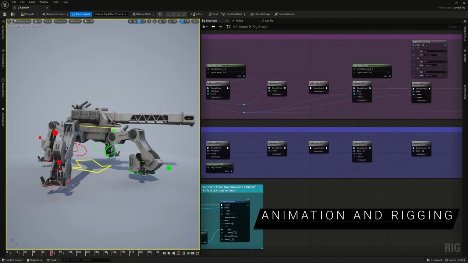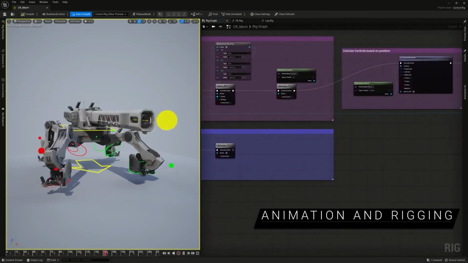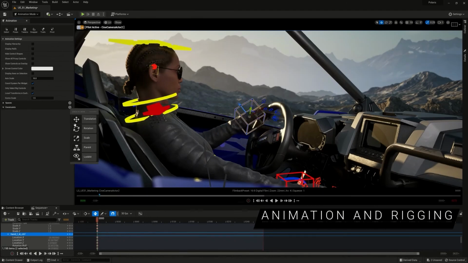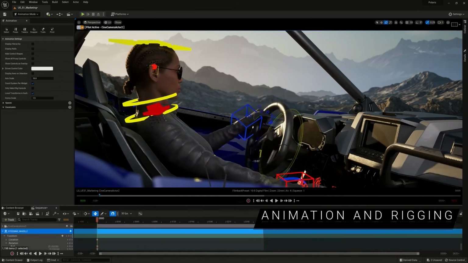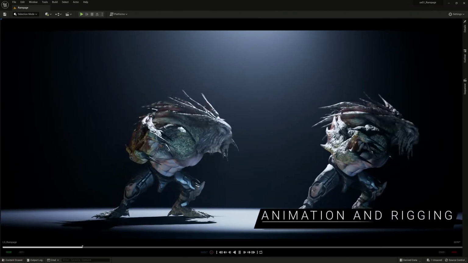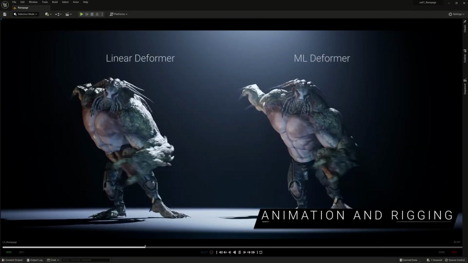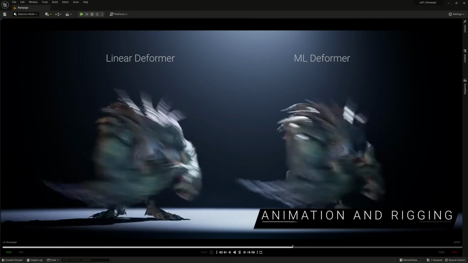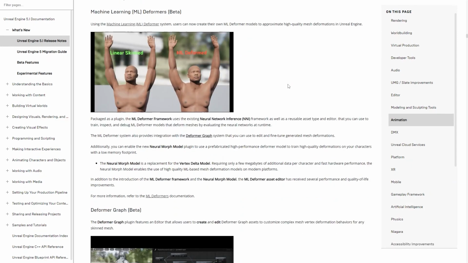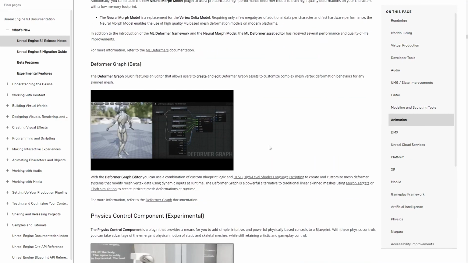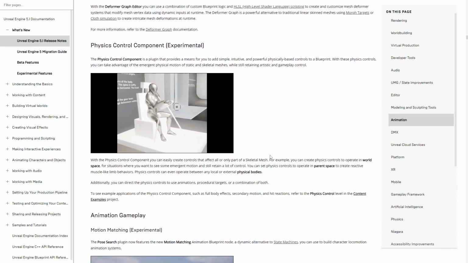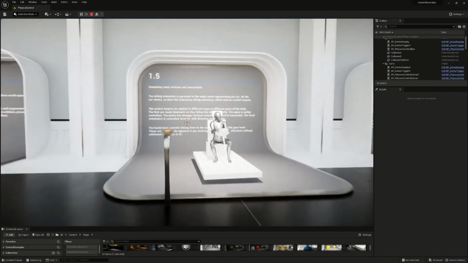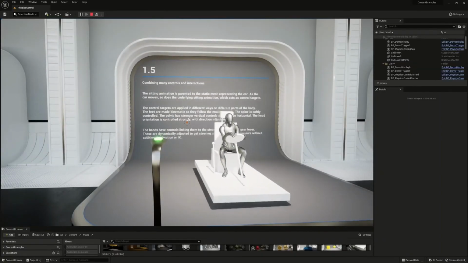Animation is also a very big topic in Unreal, from Control Rig to Animation Blueprint to whatever tool there is to animate stuff around. And here in 5.1 we did get a beta of machine learning deformers, which enhance deformers, like a mesh being deformed with some kind of machine learning. It basically makes your animations look better. There's also a deformer graph allowing you to create and edit complex deformations. And very importantly, the physics control component, which is experimental in 5.1. This is a very handy tool for making much more procedural animations without having to manually animate physical interactions of animated assets with the environment.